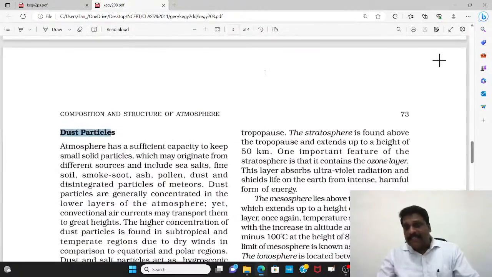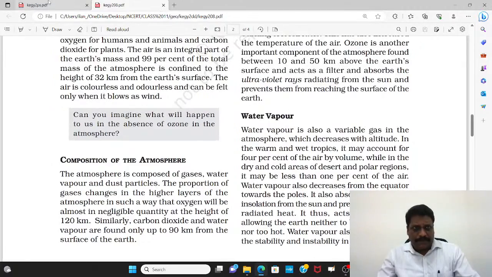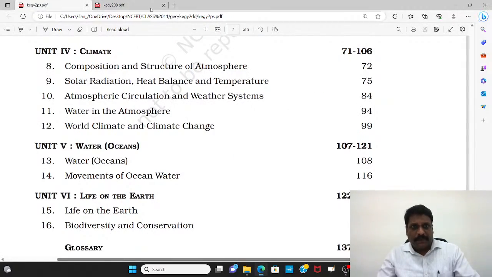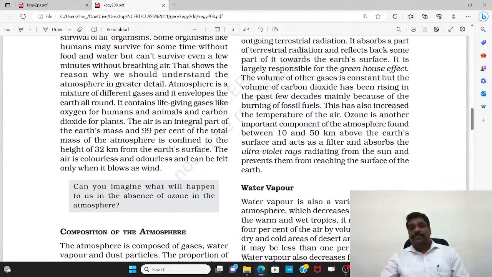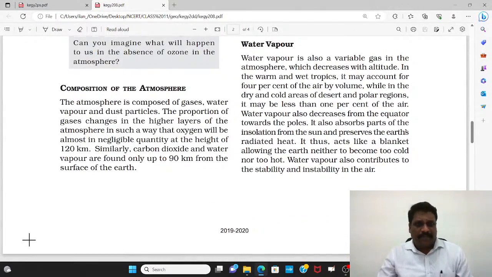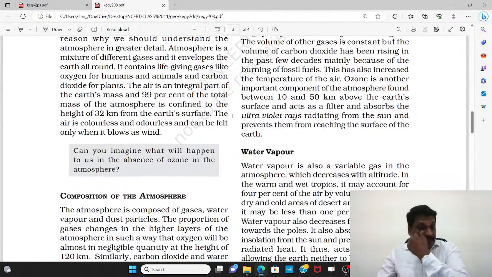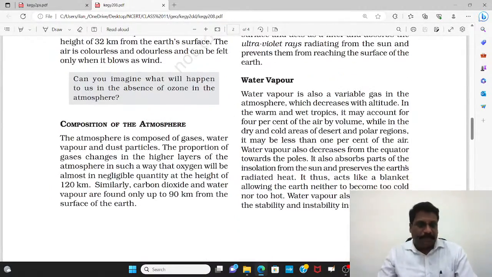There are other gases also which are part and parcel of the atmosphere, right? This particular chapter has not given the details of the same, but somewhere later we'll add the same. So it says the atmosphere is composed of gases, water vapor, and dust particles.